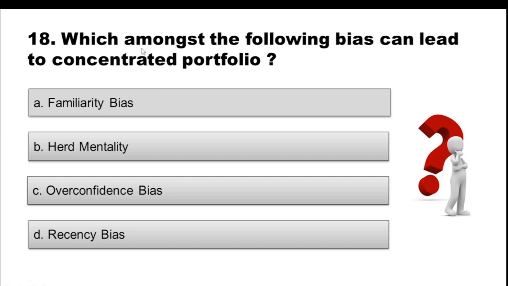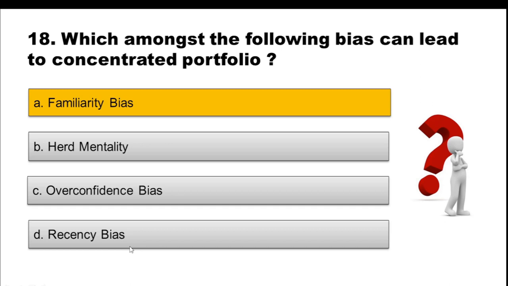Question 18. Which among the following biases can lead to a concentrated portfolio? Option A, familiarity bias. Option B, herd mentality. Option C, overconfidence bias. Option D, recency bias. And the correct option is option A, familiarity bias.